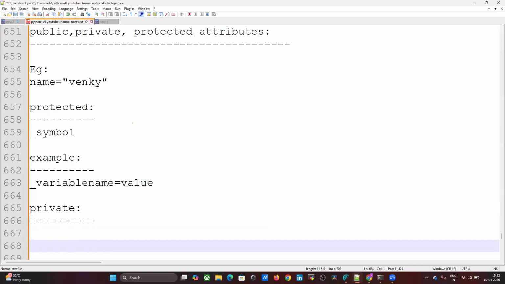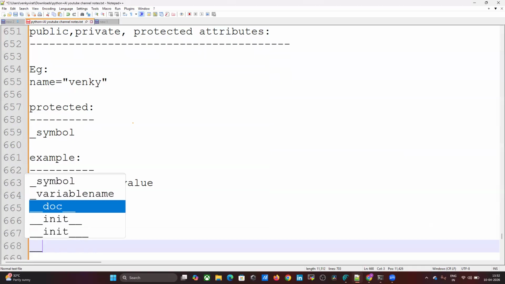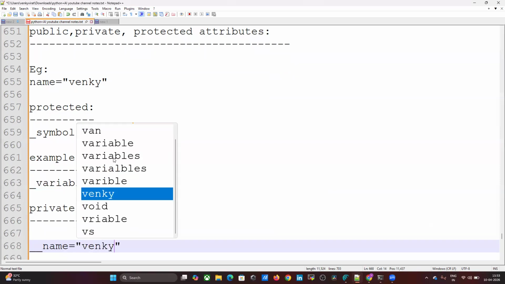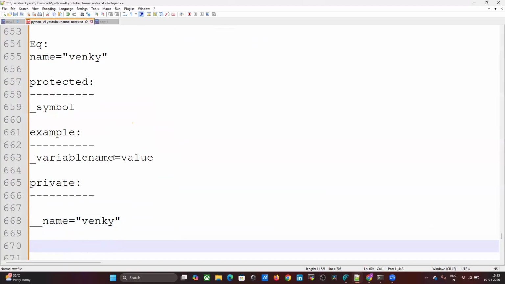If you try to access it outside of the class, Python will immediately give an error. How can we define private? Just two underscores, name equals Venki. This is called a private attribute.